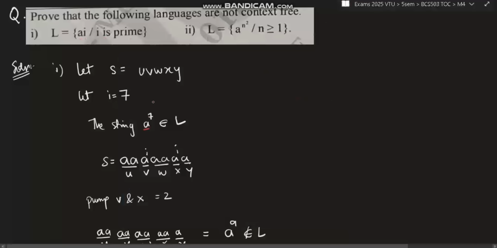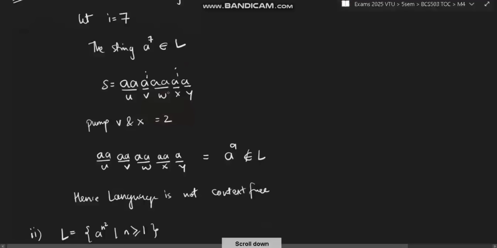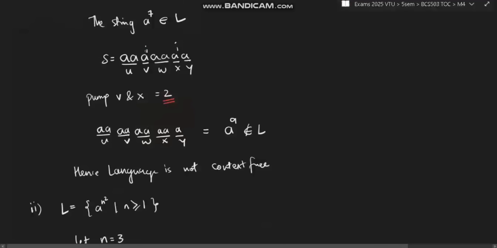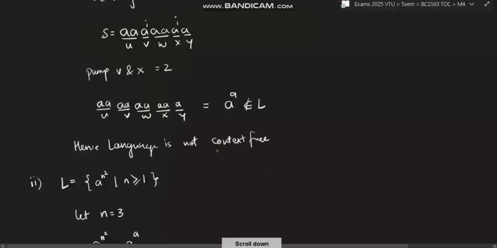Now I will distribute the letters. So 7 A's I will write, and u I will take 2 times here, and v I will take this, w I will take this, x I will take this, and y I will take this. Okay. Now after this point, here it is raised to i, right? Here it is raised to i means you will be pumping the i value. So i value can be made 2. That means here it is single A, it will become double A and double A. So total number of A's will become 2, 4, 6, 8, 9, A power 9. But 9 is not a prime number. A power 9 does not belong to L, hence the language is not context free.